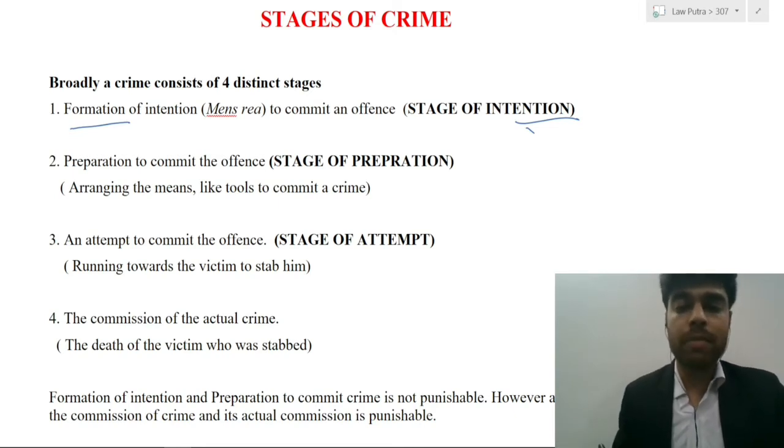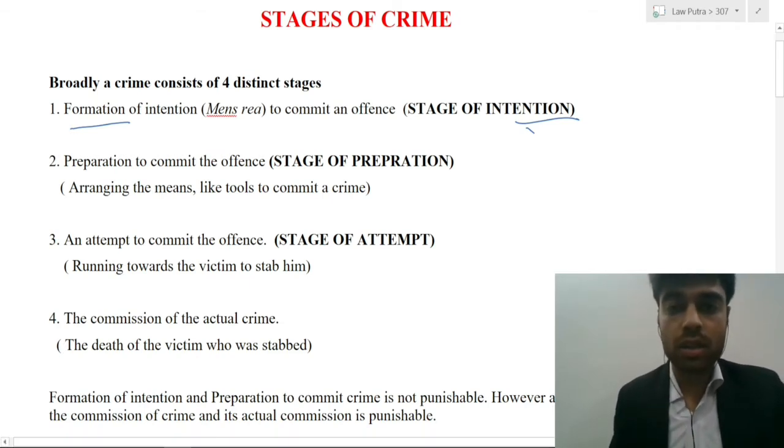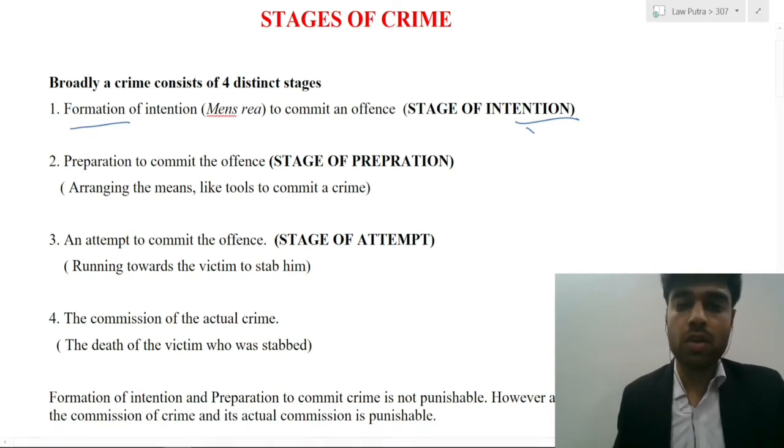So for example, let's say that A intended to murder B. Now the whole idea or the thought which came into his mind to kill B is the formation of the intention, or the mens rea. Now second would come the preparation to commit the offense. So let's say in order to kill B, A arranges certain tools. Let's say he arranges a knife or an axe, or he arranges a gun. So that would be the preparation to commit an offense.